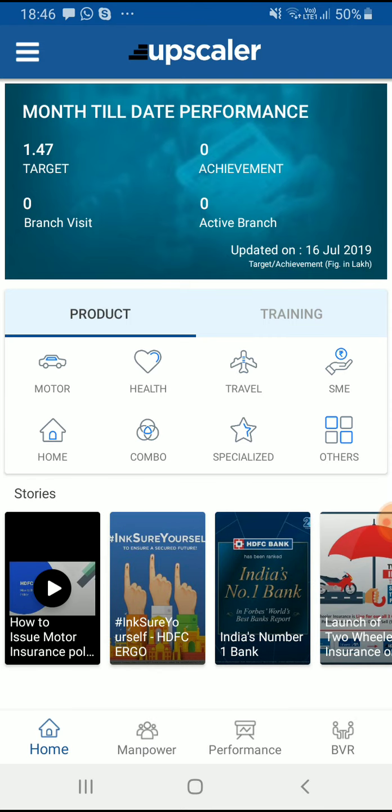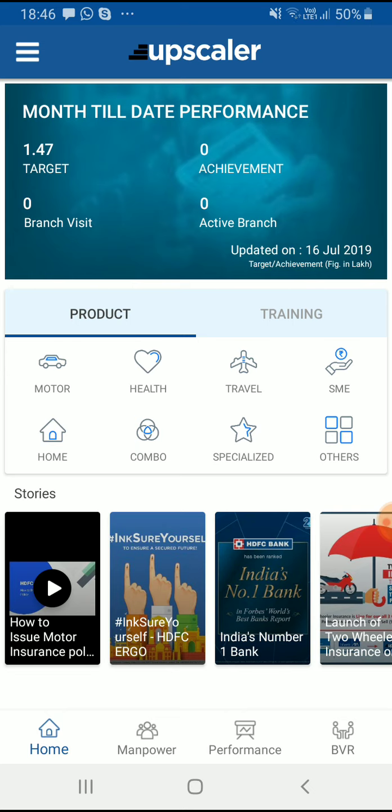Now I have logged in as the employee of one of the companies, so I can see my monthly target in terms of lakhs. That's the figures in lakhs. It's the achievement done by me, the branch visits, the number of people I have met in this current month, and the active branches. Let's say there may be multiple branches of the bank which we are working with, but only the active branches who are actually generating business. So the data of those branches is shown to me on the high level dashboard.